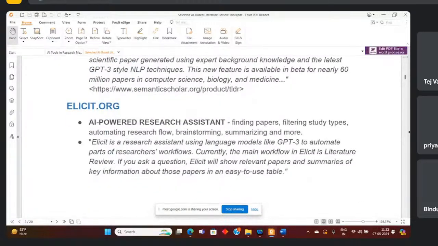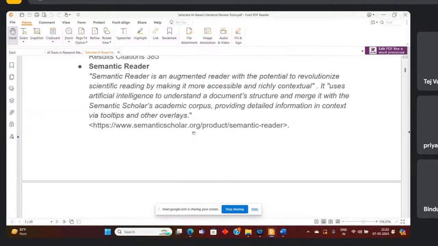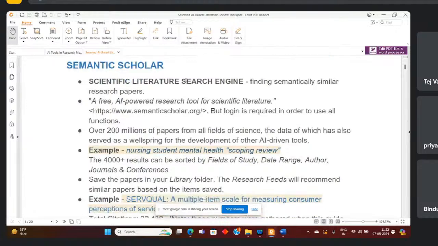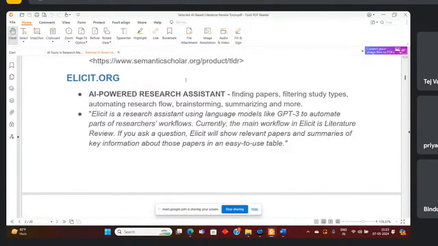After that, another tool we have, we can use this one, Semantic Scholar. You can also search and find this, right? This is AI-powered. Then in a similar way, we have this one, elicit.org. This is also an AI-powered research assistant: finding papers, filtering study types, automating research flow, brainstorming, summarizing, and more.